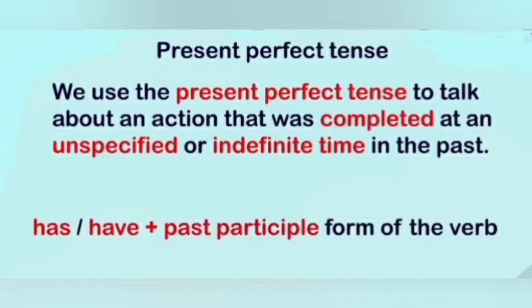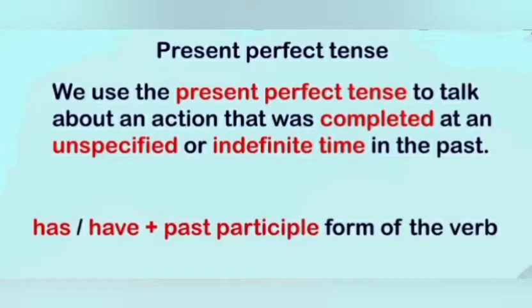We use the present perfect tense to talk about an action that was completed at an unspecified or indefinite time in the past. So, students, when the exact time of an action is not known, or to describe a past event when we think about its effect on the present, it means we are talking about present perfect tense.